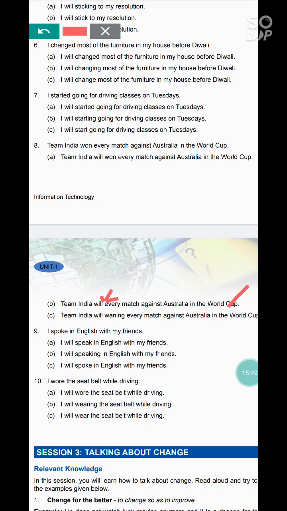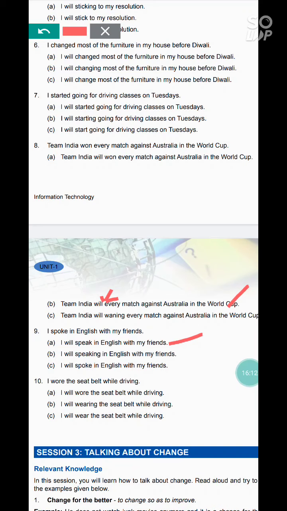Ninth question is I spoke in English with my friends. Answers are I will speak in English with my friends. I will speaking in English with my friends. I will spoke in English with my friends. Correct answer is I will speak. Word's first form, na. So speak is the verb's first form.